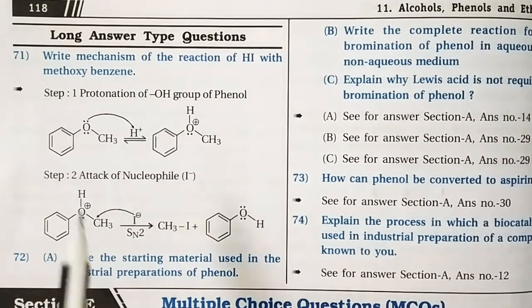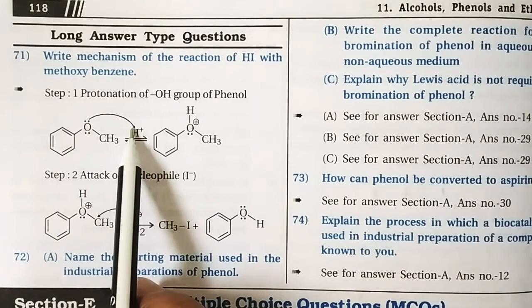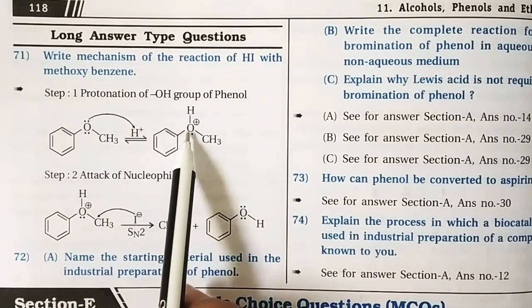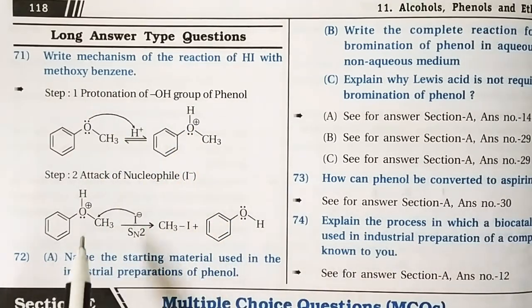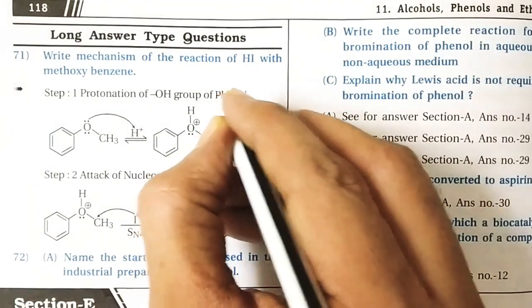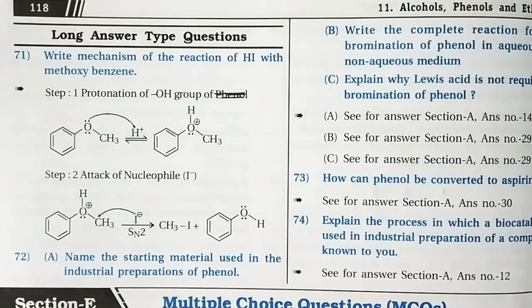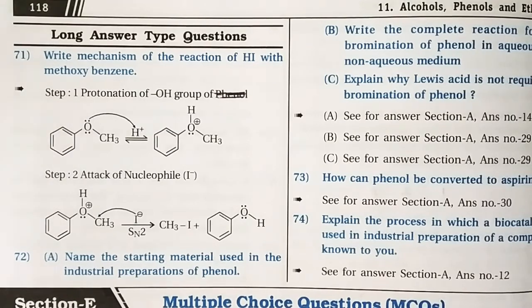In a simple manner, in methoxybenzene the O has a lone pair. So definitely it reacts with H plus. First it forms an oxygen plus, right? So it's a protonation of the ether oxygen. Next, the attack of the nucleophile on methyl, because methyl is the less sterically hindered group. So CH3 is connected with I, and phenol is formed along with methyl iodide.